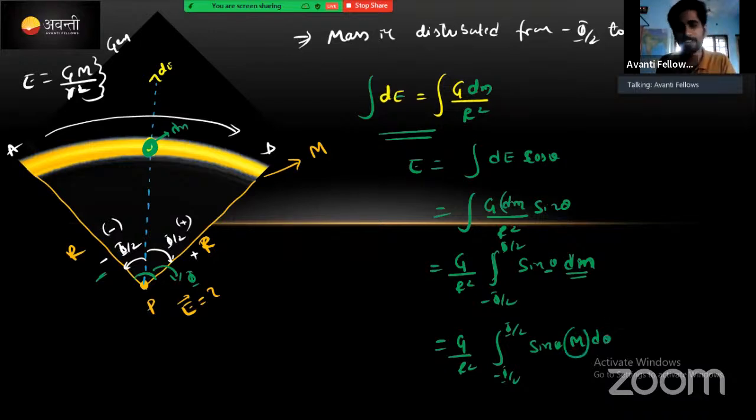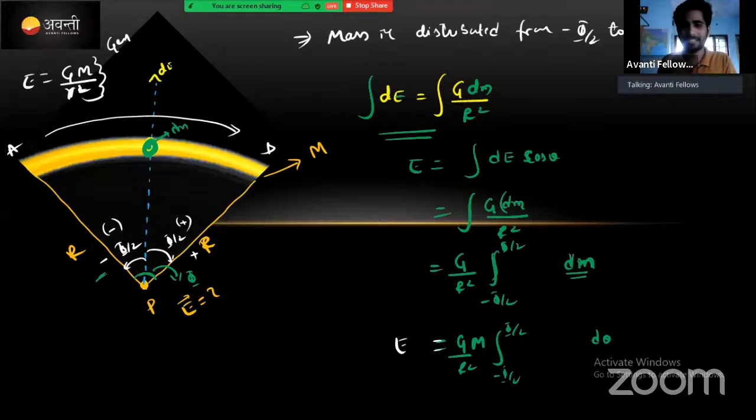Here again M will be constant, take it outside. Then it will become GM integration from minus pi by 2 to plus pi by 2 of cos theta into d theta. From this point onwards guys, I will give you the homework. क्या है ना, ये total आ गया, sin theta को cos theta आता है, right? What I am saying, sorry, this is cos theta, right? Why I am taking sin theta? Still we have not yet integrated. क्या है guys?